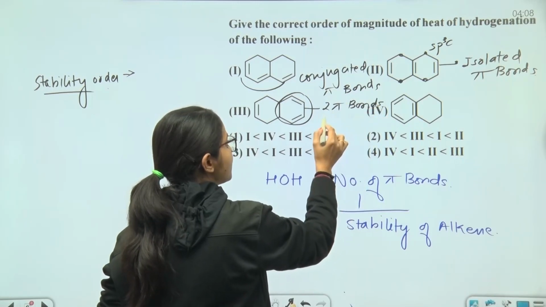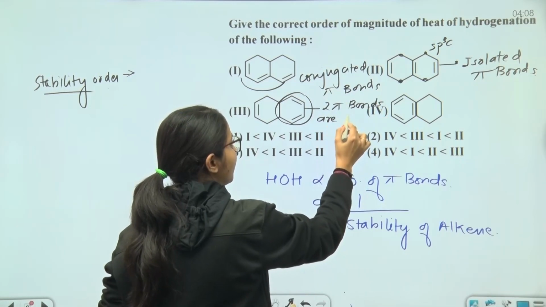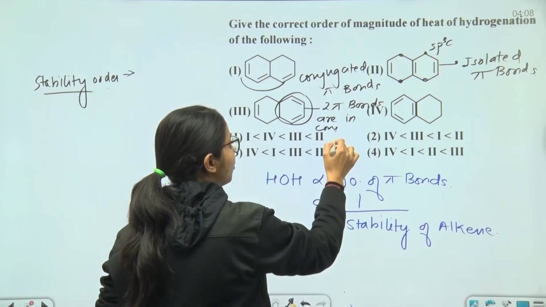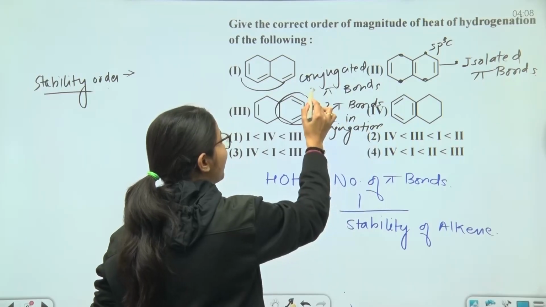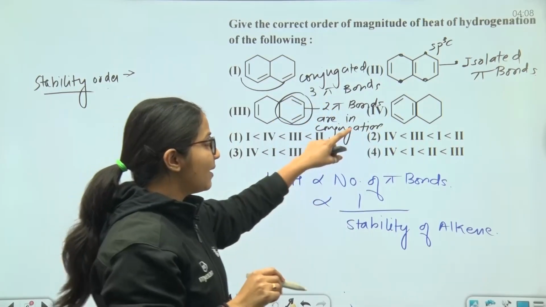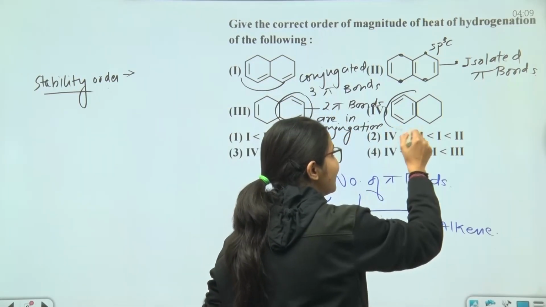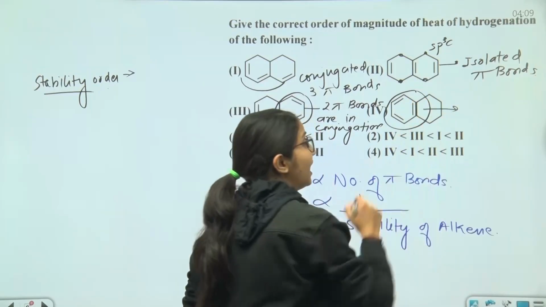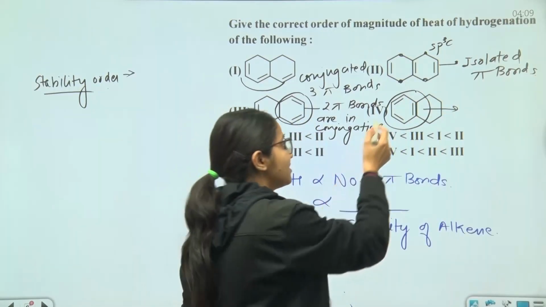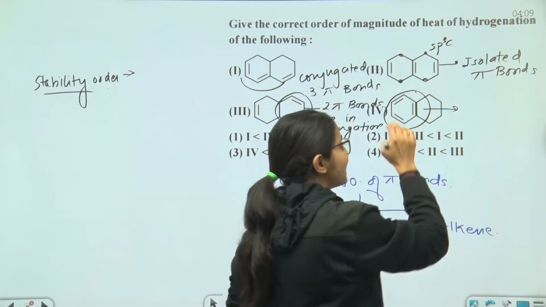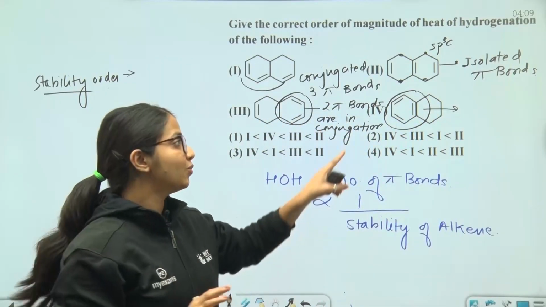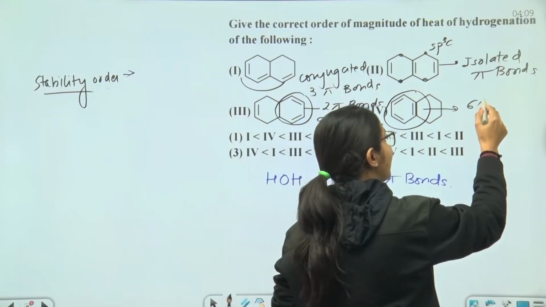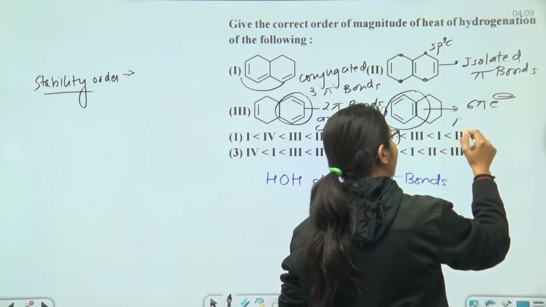So 2 pi bonds are in conjugation. And here 3 pi bonds were conjugated. Now let's talk about the fourth one. We can clearly see this is forming an aromatic ring. This system has a cyclic planar conjugated system with 4n plus 2 pi electrons, which is 6 pi electrons, hence this system will be aromatic.